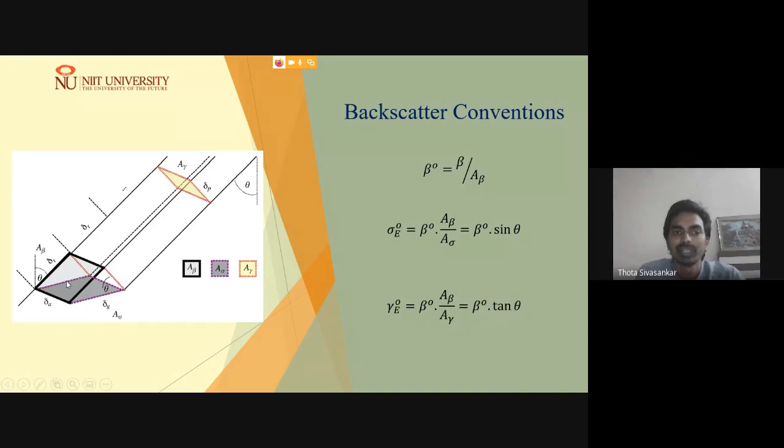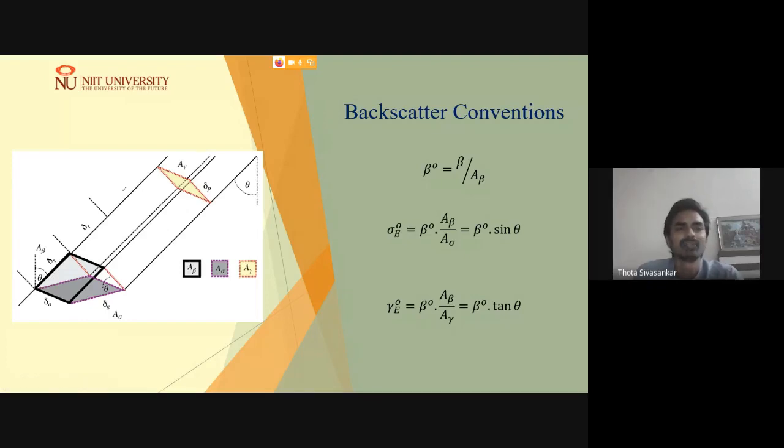Whereas beta naught is defined in the resolution of slant range, I mean, perpendicular to the slant range, I can say. And here the gamma naught is basically towards the slant range. It provides you the information.